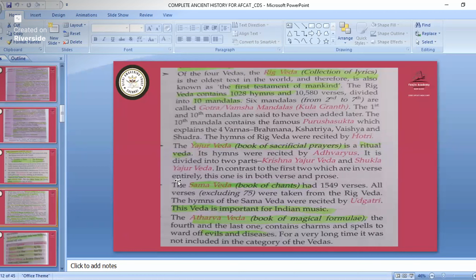The Sam Veda has 1549 verses. In this, you must also remember book of chants. In this slide, everything given in the brackets you must remember: Rig Veda, collection of lyrics; Yajur Veda, book of sacrificial prayers; Sam Veda, book of chants. This Veda is important for Indian music. So if a question comes for lyrics, it is Rig Veda, but if it comes for music, that is Sam Veda. Atharva Veda, book of magical formula. The 4th and last one contains charms and spells to ward off evils and diseases. So Atharva Veda is the book of magical formula. Okay.